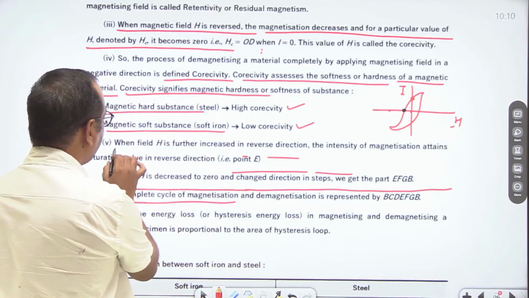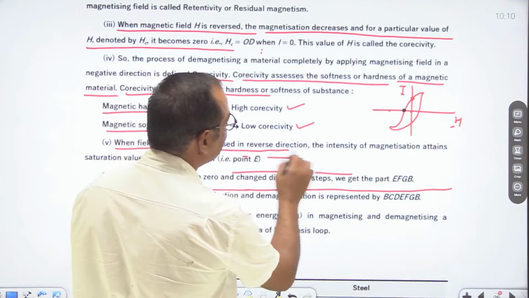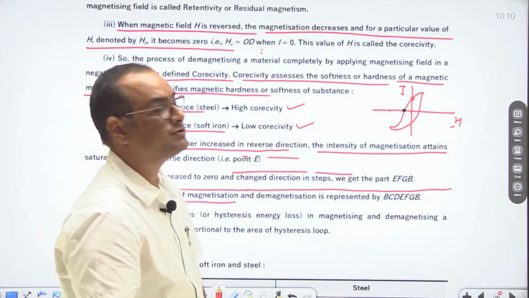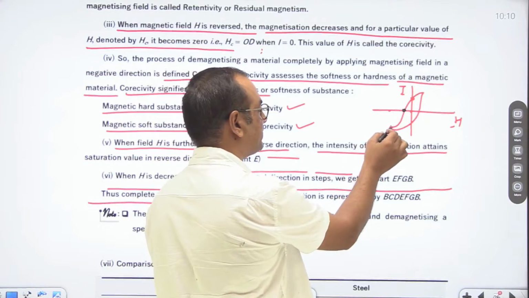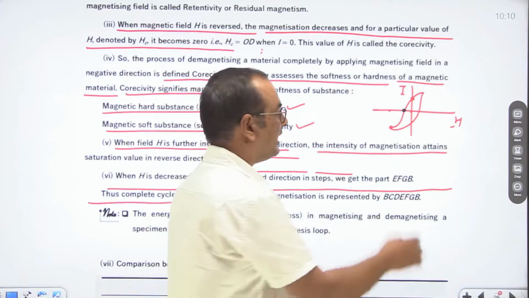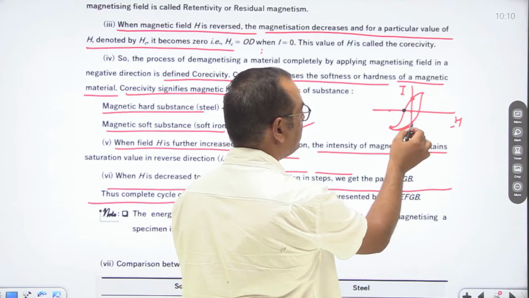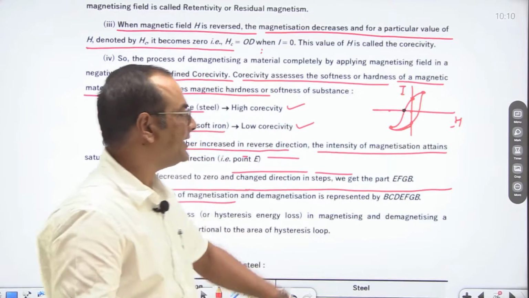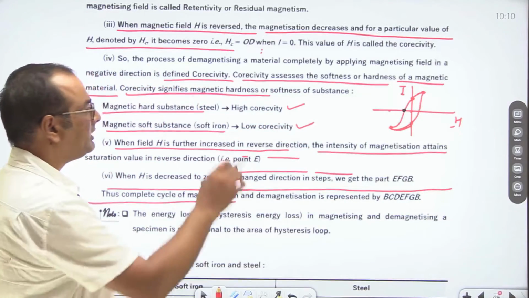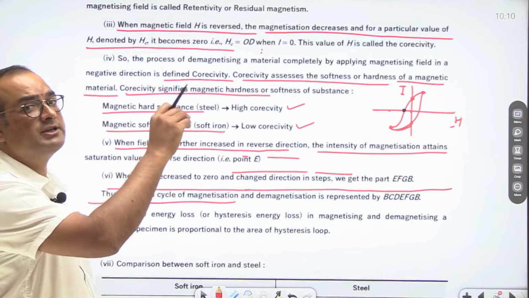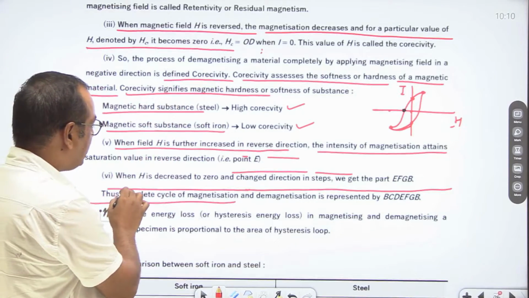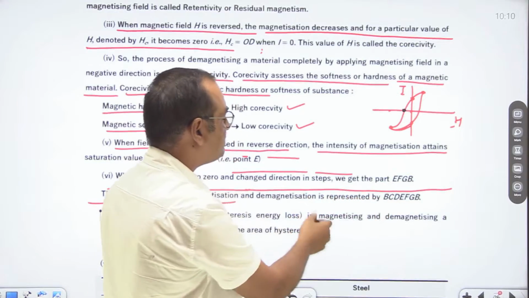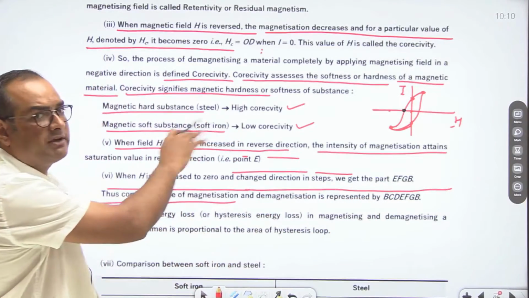Now see, when field H is further increased in the reverse direction, the intensity of magnetization attains a maximum value, which means saturation is achieved again. So again this is the saturation region, and then in the same way we again get a residual magnetism and then again saturation. So the graph keeps on moving like this. When the magnetizing field H is decreased to zero and changed in direction in steps, we get the part EFG. This is all given in the same way.